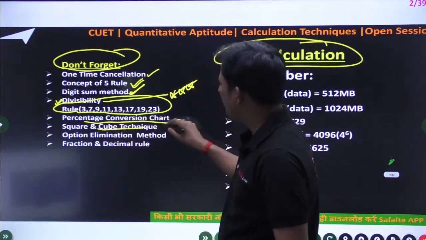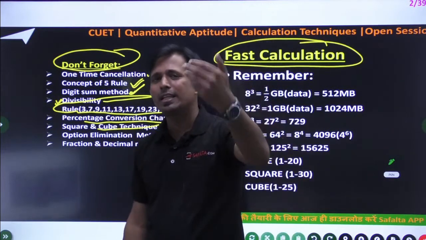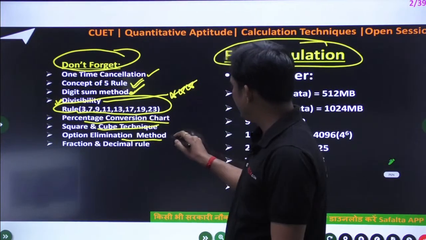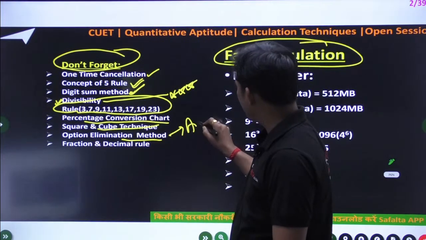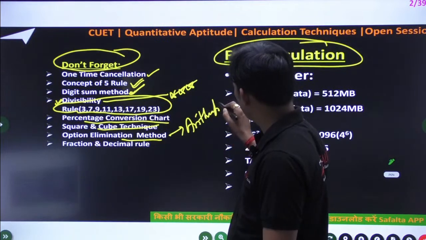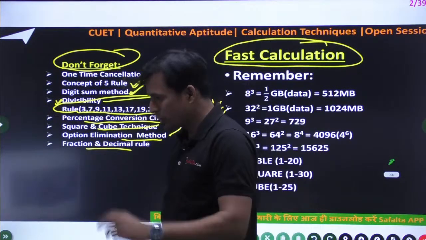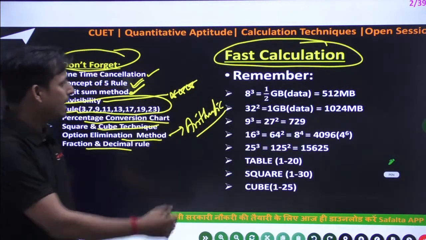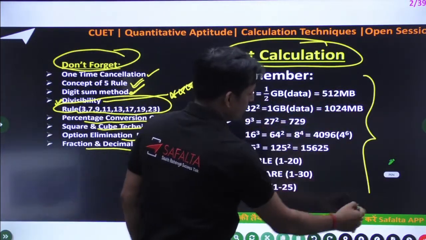Square and cube technique, that is limited to surds and indices and simplification generally. Option elimination method will be used in your arithmetic part, that will help to increase your speed. And then fraction and decimal rule will be used in your exam also sometimes. And these are the key points. What are the key points?